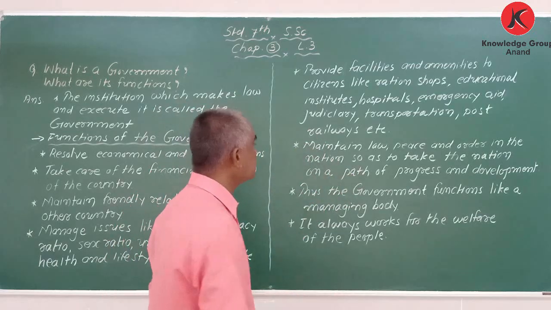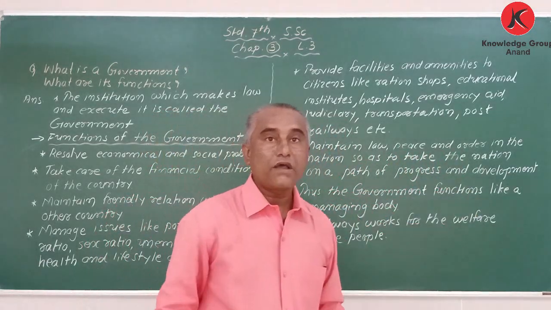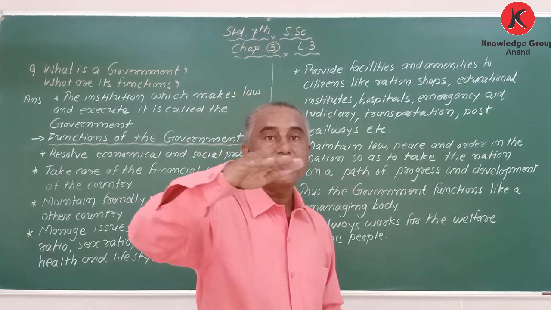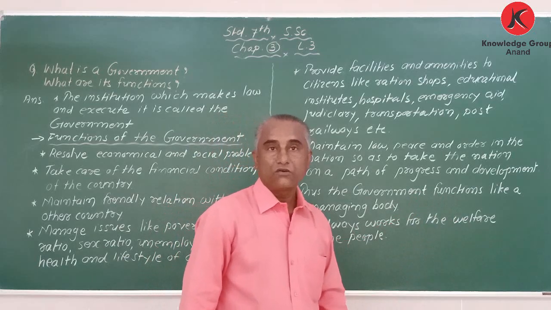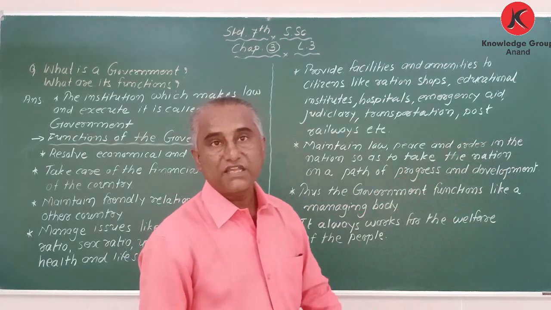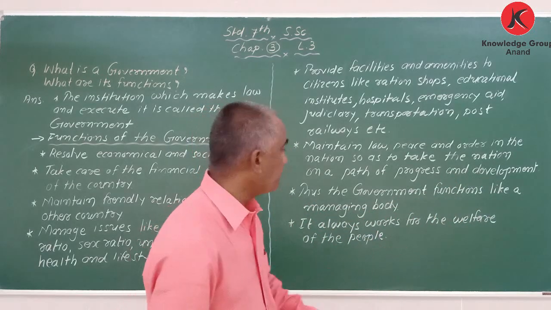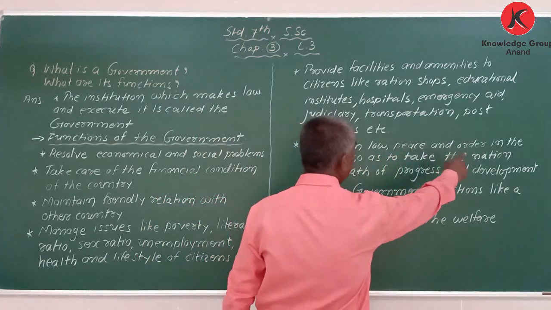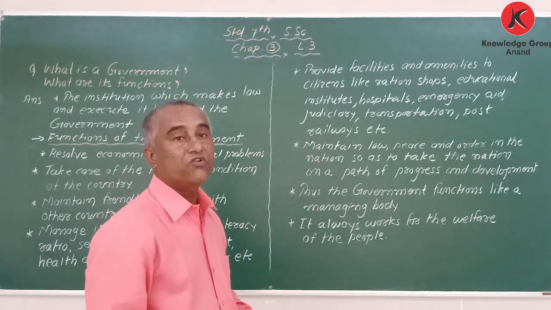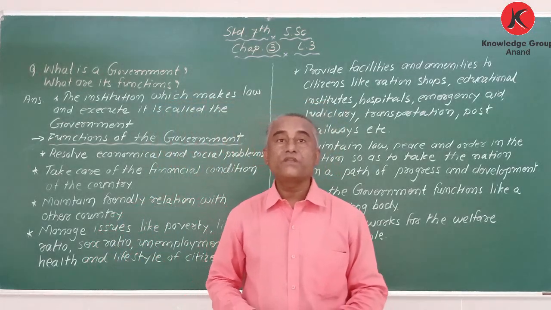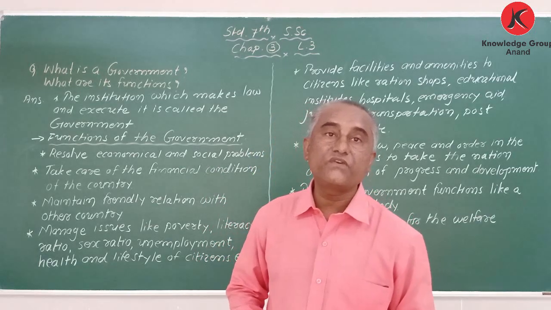Next, an important thing is to maintain law, peace and order. My dear students, maintain law, peace and order. It means there should not be any chaos. Suppose anybody breaks the law, they are put in jail, or a petition or a case can be filed against them. And the person who breaks the law can be punished. So law, peace and order is maintained in the nation so as to take the nation on a path of progress and development. And my dear students, if the government does this and if we support the government, surely our nation will progress.